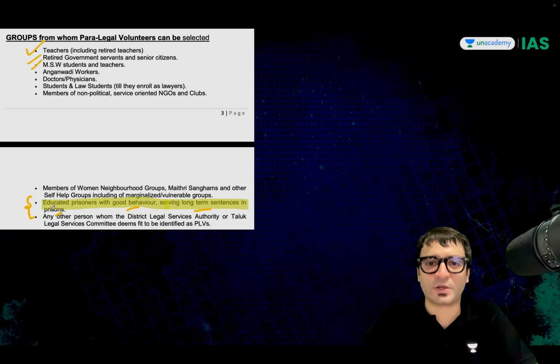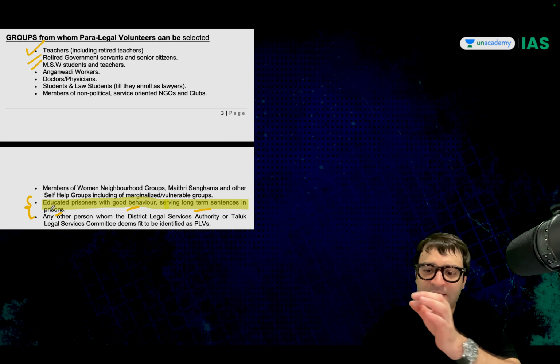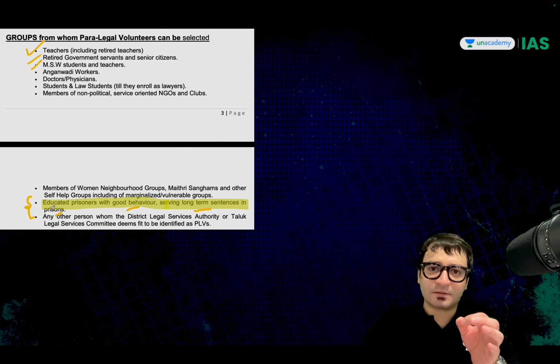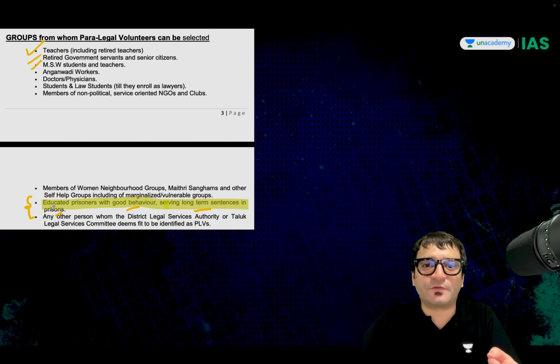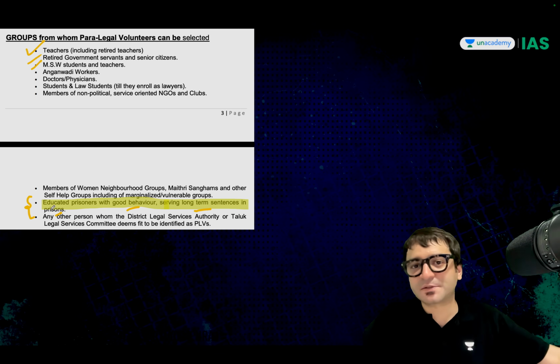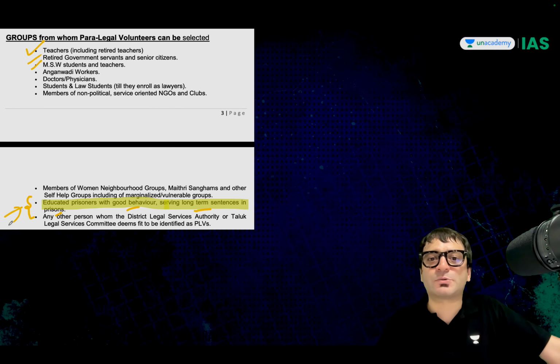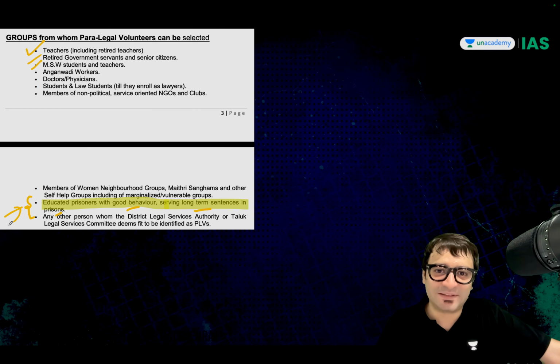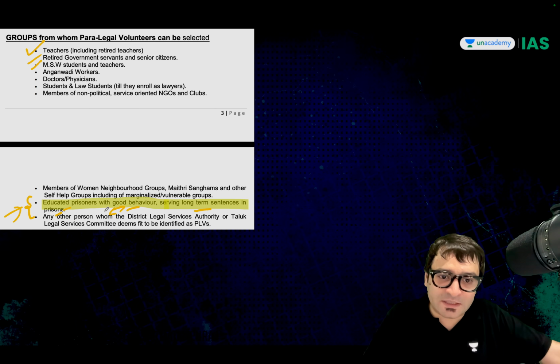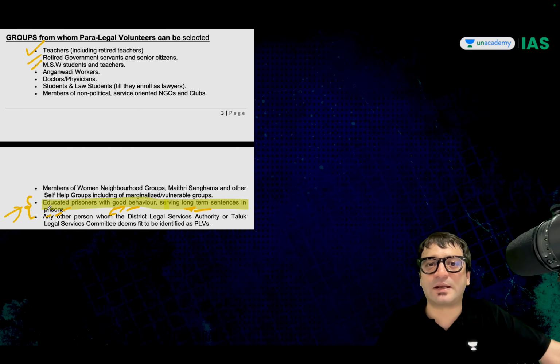What if there is a difficult question asked in your prelims? Under the Paralegal Volunteers program launched by NALSA, which of the following categories of Indian individuals cannot be appointed as paralegal volunteers? In more likelihood, you may say that these individuals may not be allowed. But these educated prisoners who have displayed good behavior and are serving long-term sentences in prisons are also eligible to be appointed as paralegal volunteers.